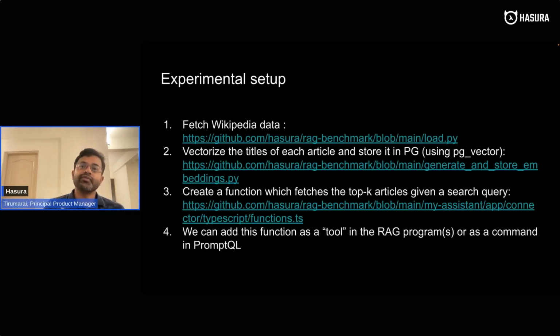Then we have to create a function which can fetch the top K articles given a user query. It will do a vector search, do some scoring, and retrieve the top 5. Once you have such a function, you can add it as a tool in a RAG program. Tool is another AI concept, given by most AI services, where apart from giving the prompt, you can also give a bunch of tools which the program can choose to run if required.